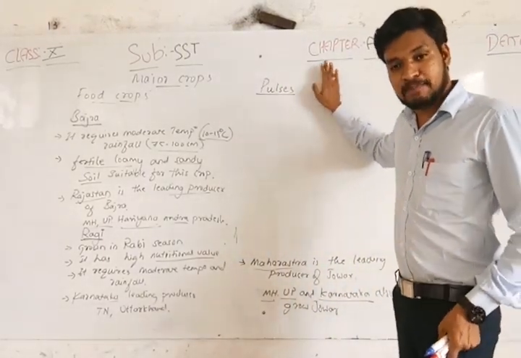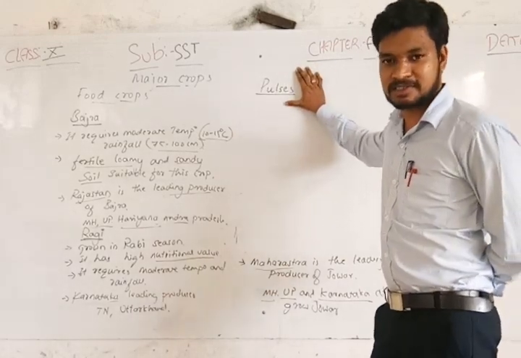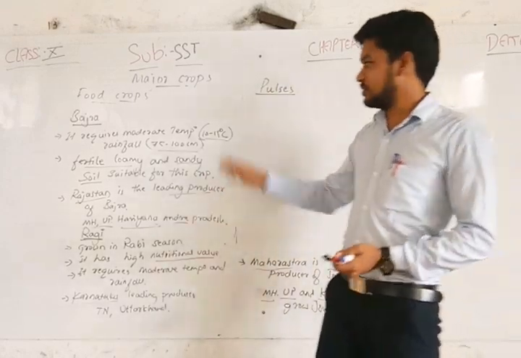India is the largest producer and largest consumer of pulses. We produce pulses in India and we consume them, and we know the uses of all these things.